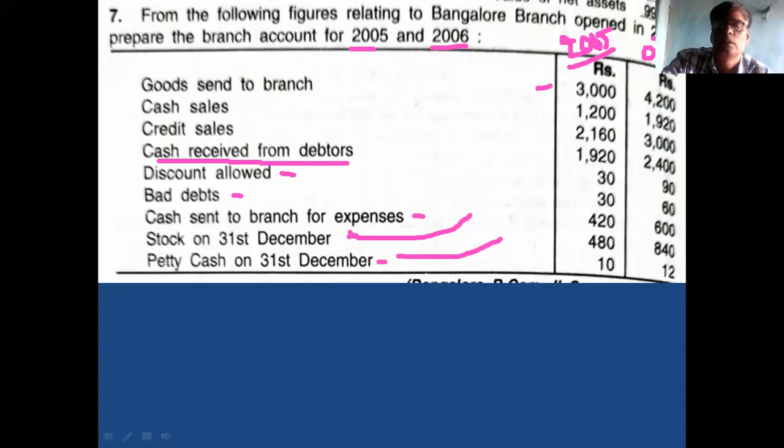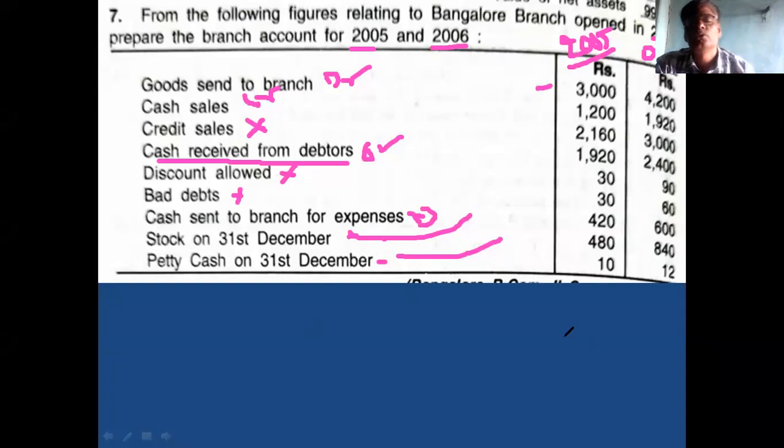Clear? This point you remember and I open the account. Goods sent to branch is debit side, cash sale credit side. Debtors collection is credit side; discount and bad debt will not come. This is debit side and these two are credit sides. Okay, now you see the account.